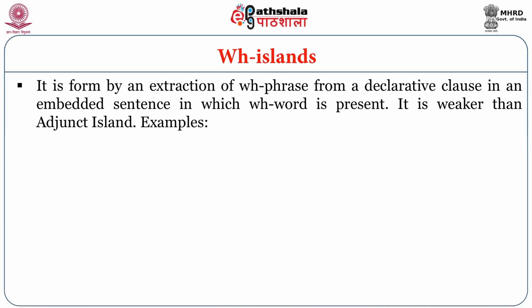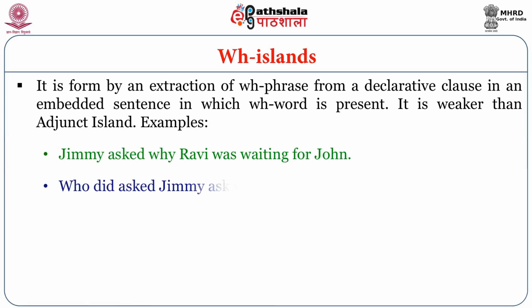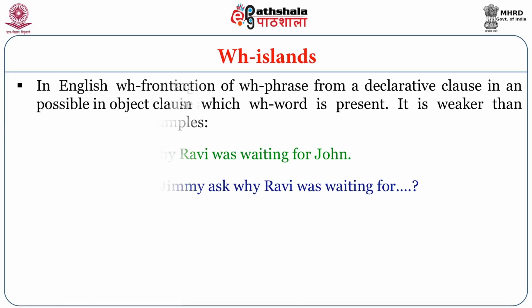When we talk about WH islands, it is formed by an extraction of a WH phrase from a declarative clause in an embedded sentence in which a WH word is present. It is weaker than the adjunct island. For example, Jimmy asked why Ravi was waiting for John. Who did Jimmy ask why Ravi was waiting for?